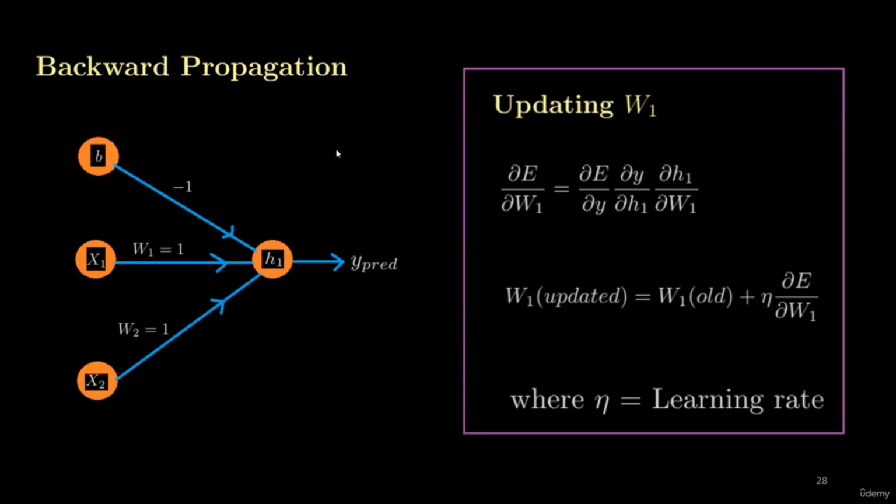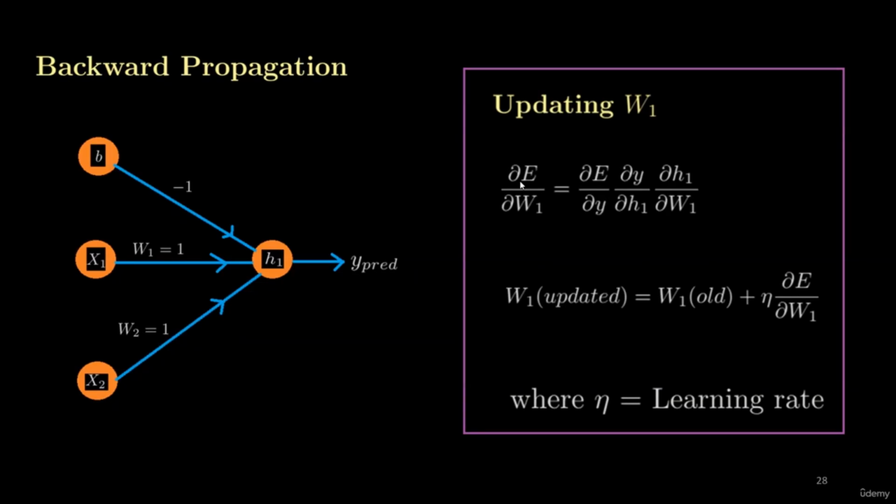Now, here we are updating the weight. Here we are updating W1. Back propagation is used to update the values of weights and bias so that we can improve the performance of a neural network. Now, this equation is very important. If we see the left side of the equation, we have to improve the error. Improving the error means we have to reduce this error or reduce this loss with the help of W1. So in the first stage, where we are updating this weight W1, we are updating W1 so that we can reduce the error. So it is the rate of change of error with respect to W1.